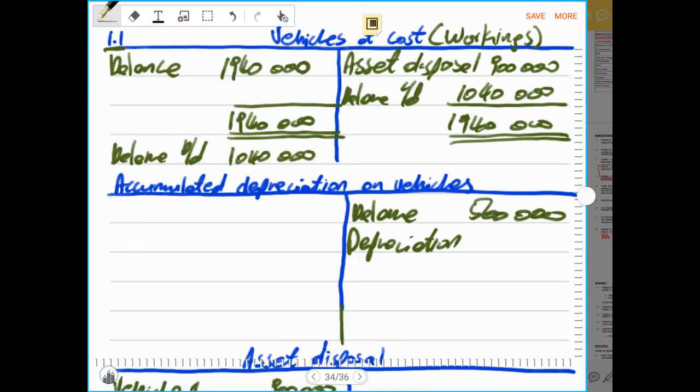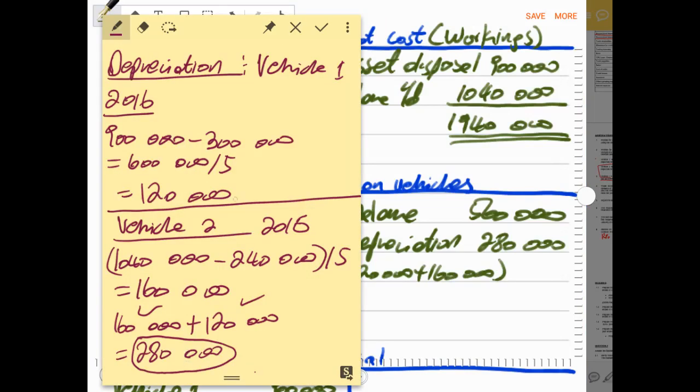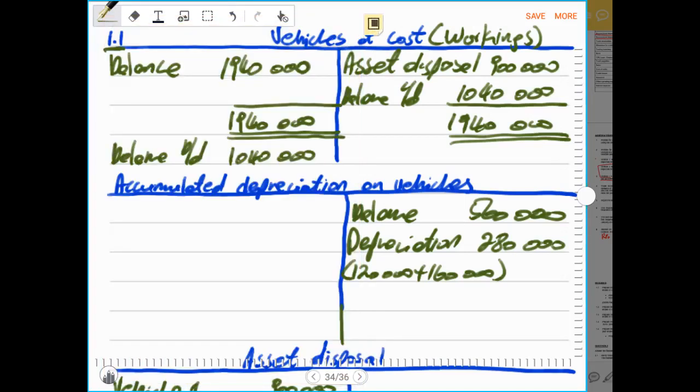So now we have to record 280,000 rands as the total of the vehicles, and that was an amount of 120,000 rands plus 160,000 rands. As you can see from my calculations, the 120,000 rands plus the 160,000 rands gives the sum of 280,000 rands. Remember, this ledger account is for accumulated depreciation on vehicles, so we only take into account vehicles, not equipment.